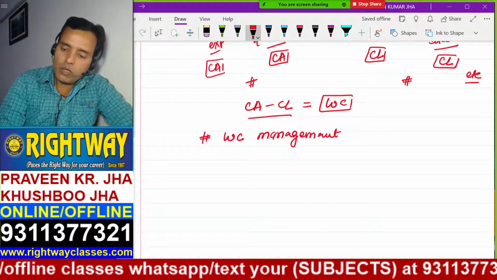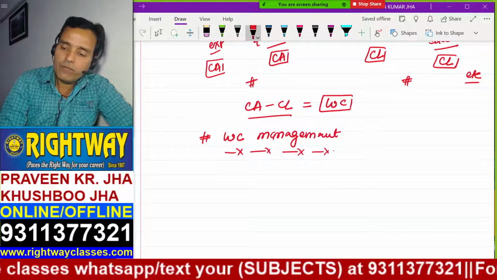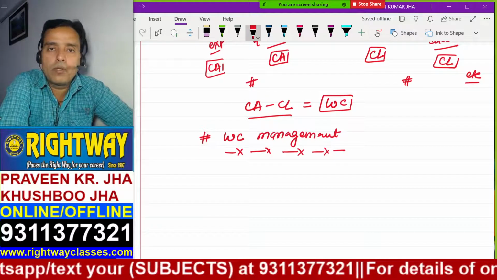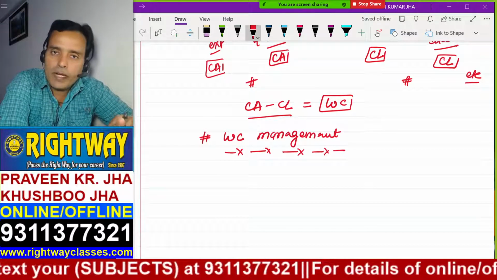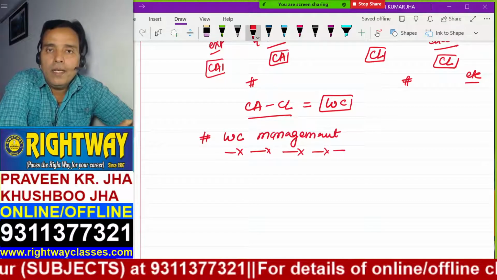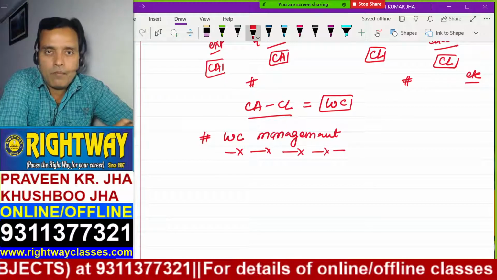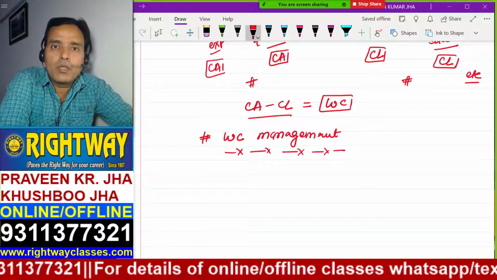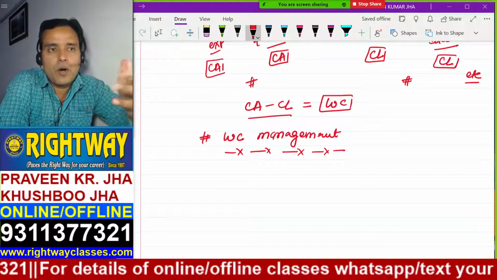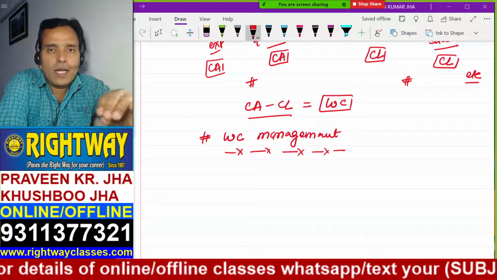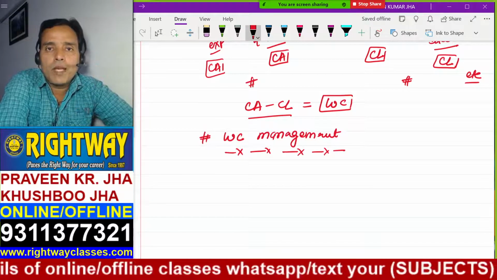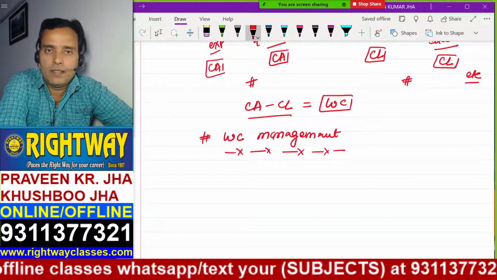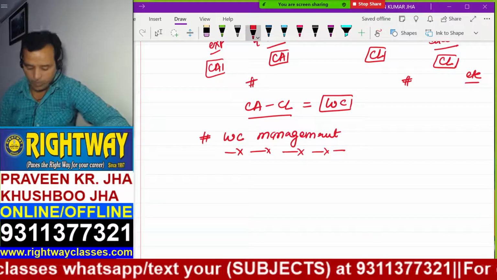One thing you will always notice is that we use the word management everywhere, because this is entirely management. This book entirely is what? Management book. But management of what? Management of the issues related to money. If we are selling goods to debtors, it means we have yet to receive the money. If we are purchasing from creditors, we have yet to make the payment to the creditors. Outstanding expenses, outstanding income, everywhere, directly or indirectly, we are talking about money. Money means finance. So ultimately, this entire book is what? The management of finance. That is what this is called, financial management.